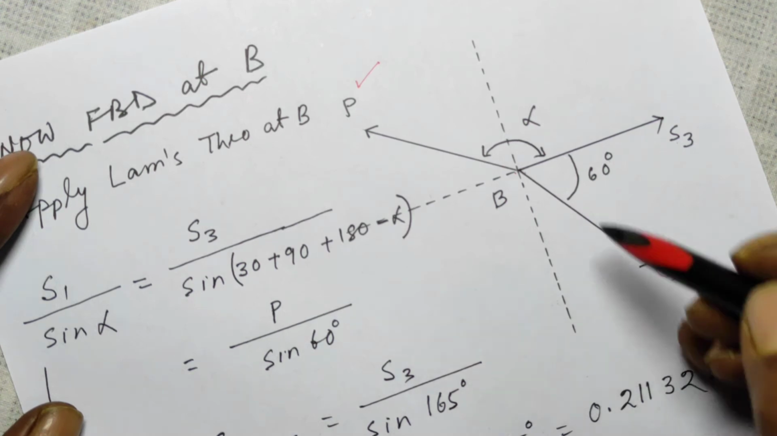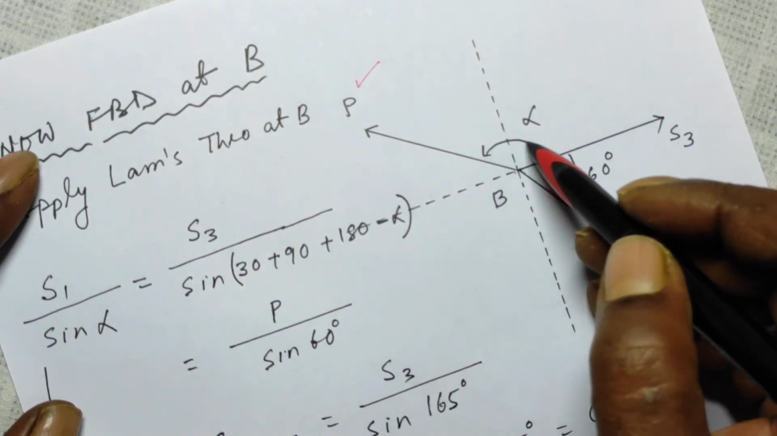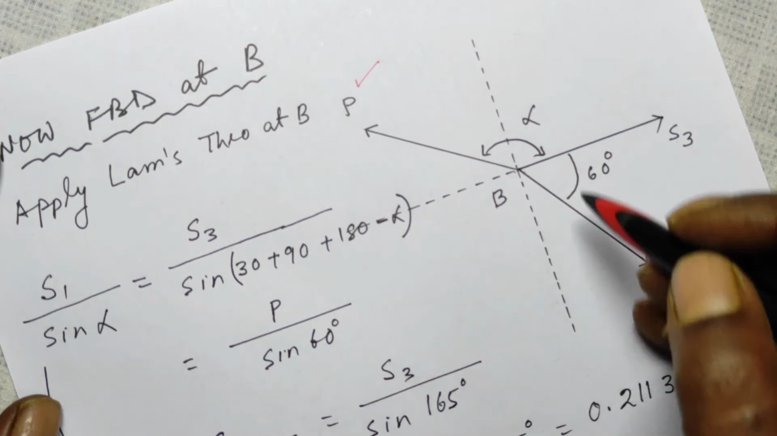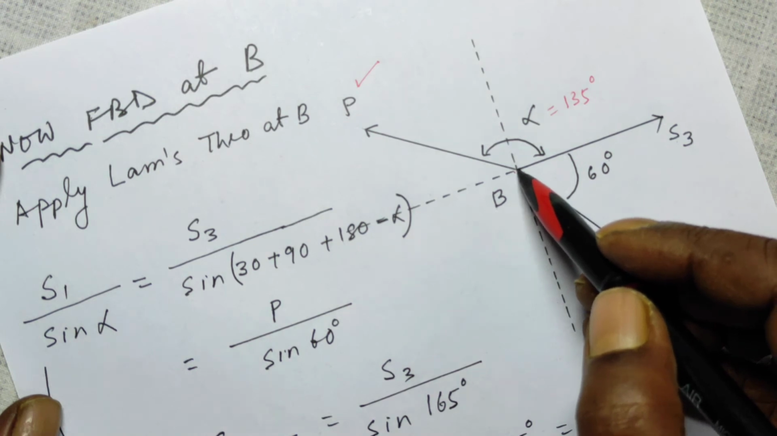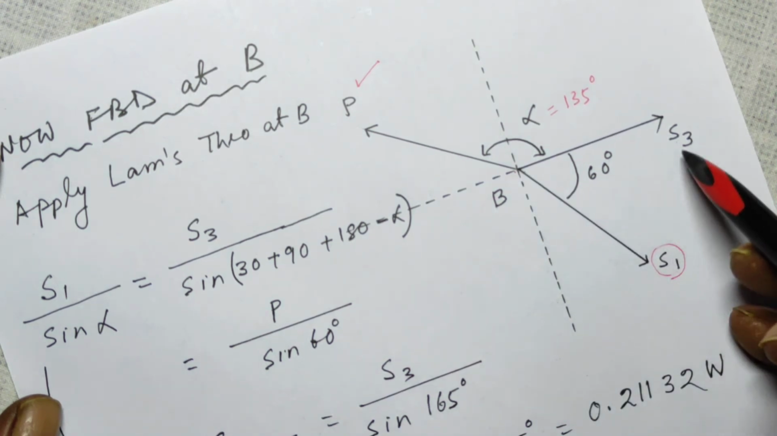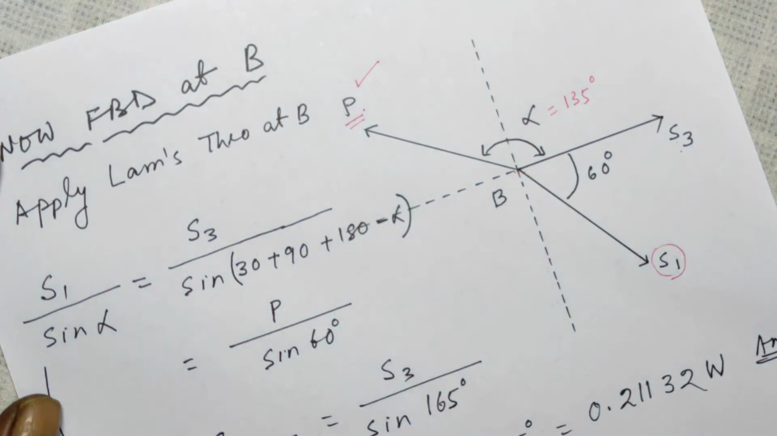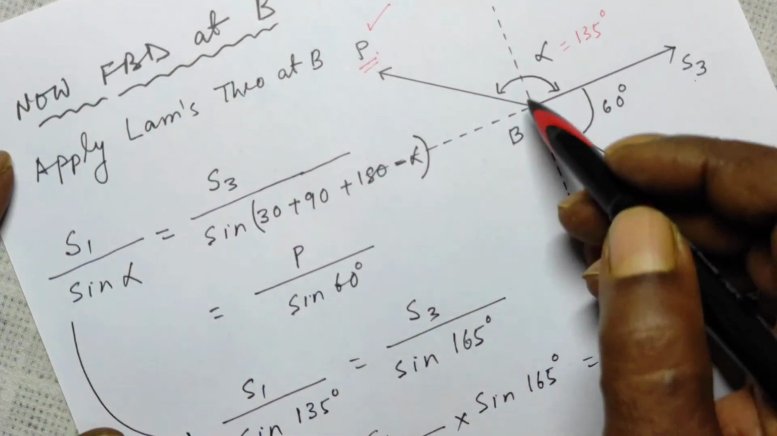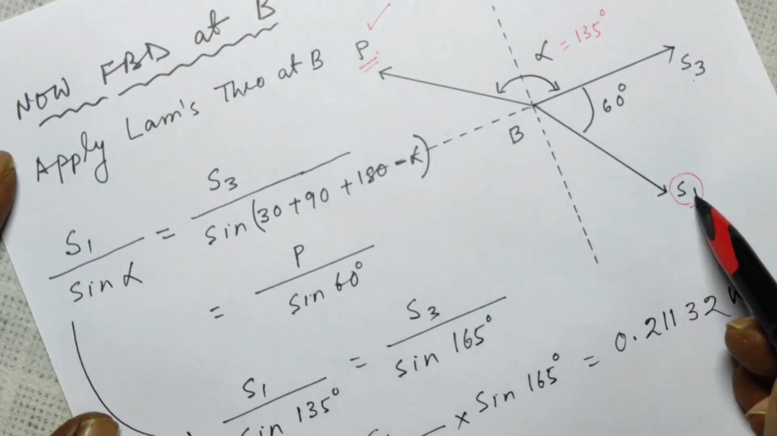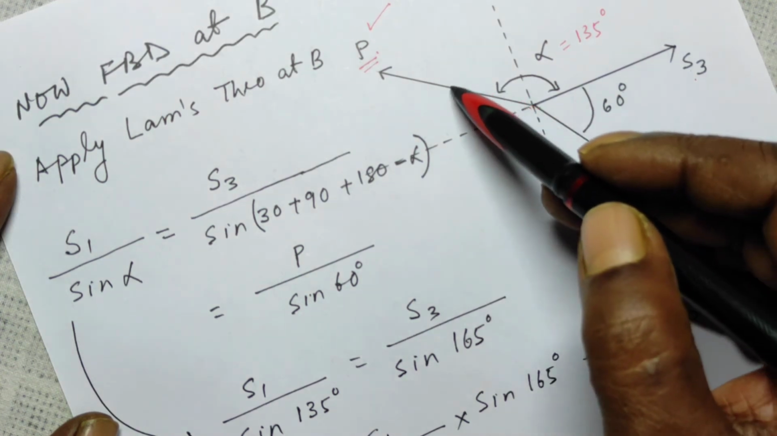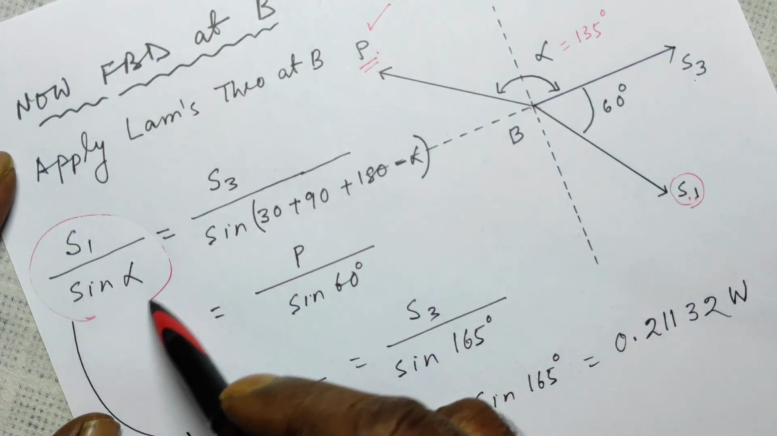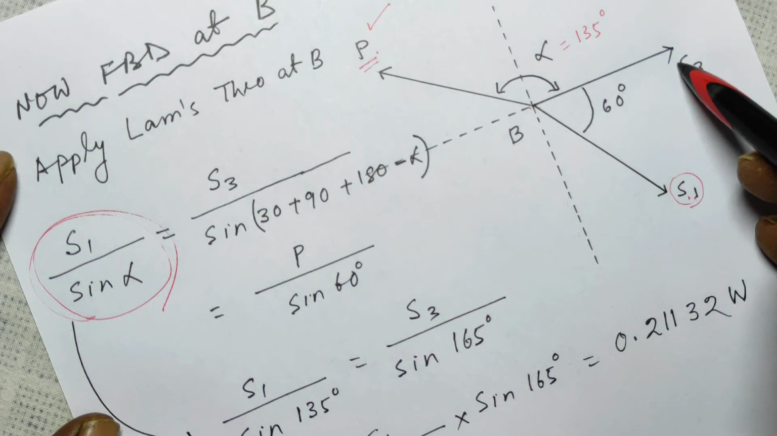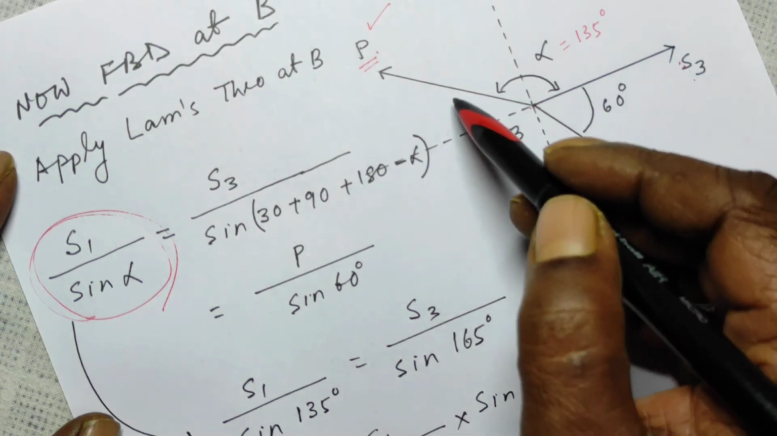So this angle is 60 and this is alpha. This is given as 135 degree. Now this is the point of concurrence of three forces S1, S3 and this force P. We don't require this. And this angle is alpha. So let us apply Lami's theorem at point B. S1 over sine of this angle, that is sine alpha, is equal to S3 over sine of this angle.